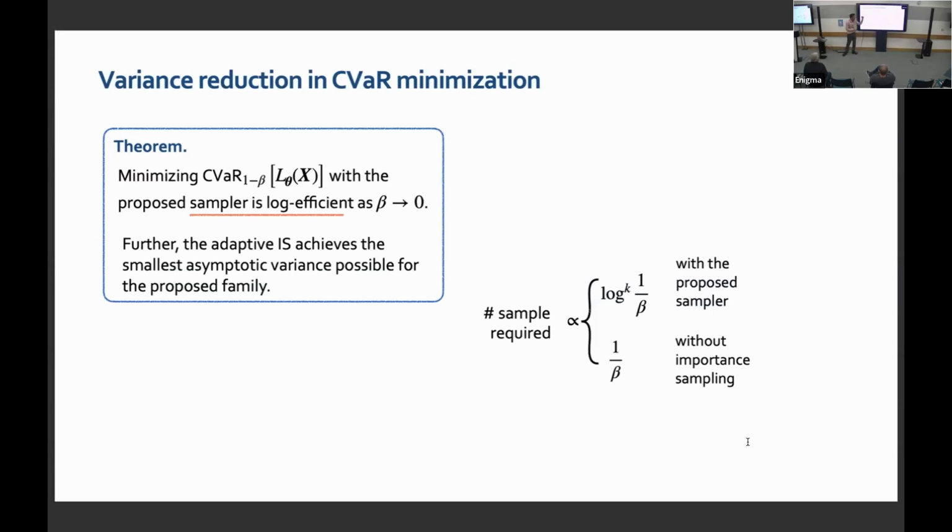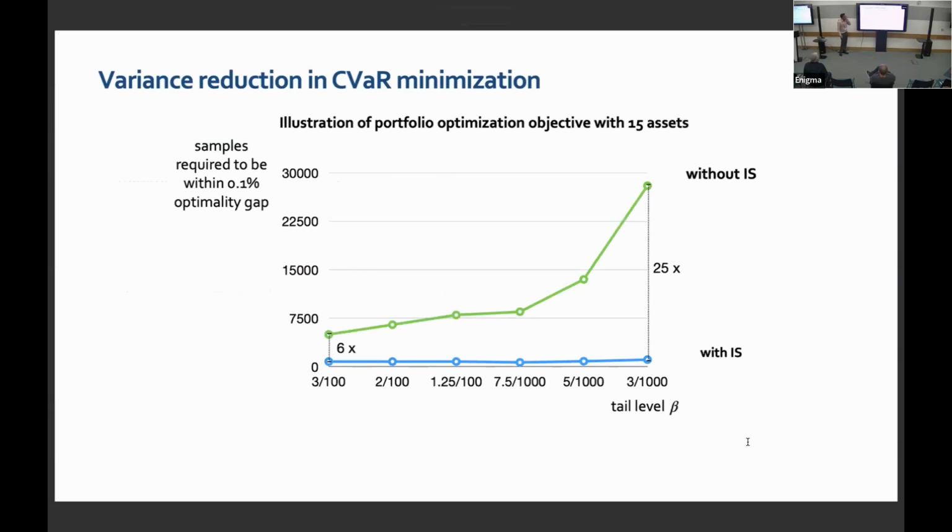So you get the log efficiency, and further, within the class of samplers that I considered, we do achieve, with the adaptive scheme that I introduced, thanks to some recent work of Henry Lam and his co-authors, the smallest possible asymptotic variance which is possible within that family. And numerically also, here I have a simple illustration with some 15 assets.